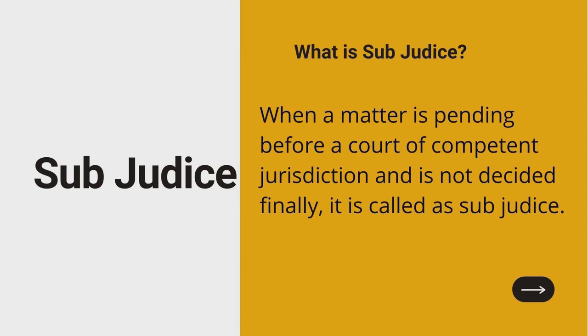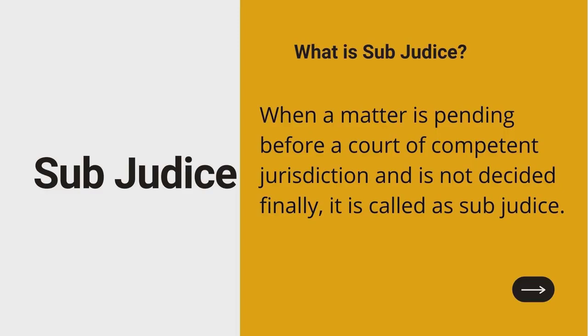So when this matter is pending before a court of competent jurisdiction, as in this court has valid authority or jurisdiction to decide on the matter, that means we have approached the right court only. It's not that the matter was from Bombay and we approached the High Court of Punjab or something like that, but it was the right court before whom this matter is pending and is not decided finally. That means the court is still deciding on it. Final order or judgment has not yet come. This matter is called to be sub judice.